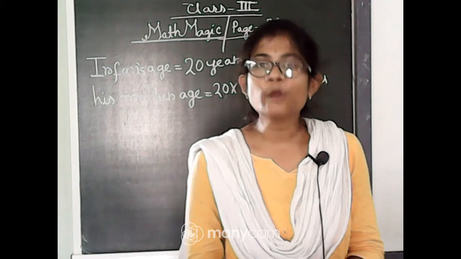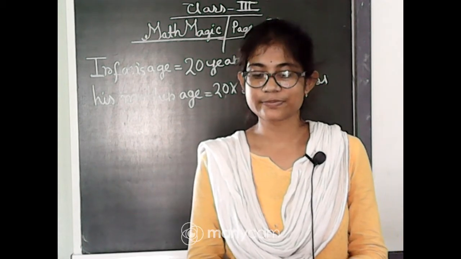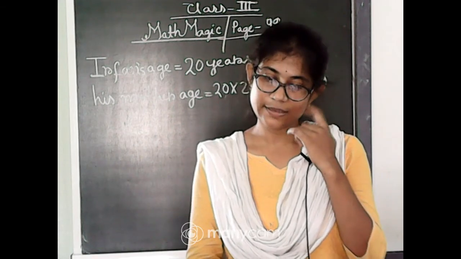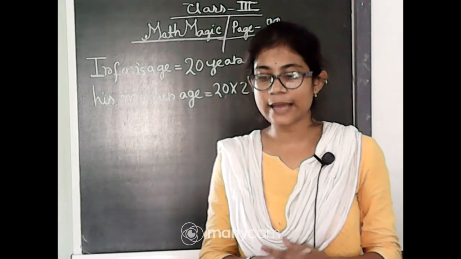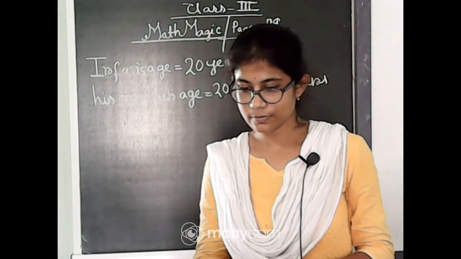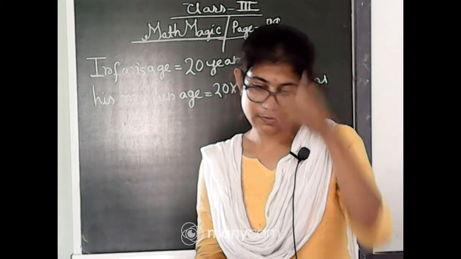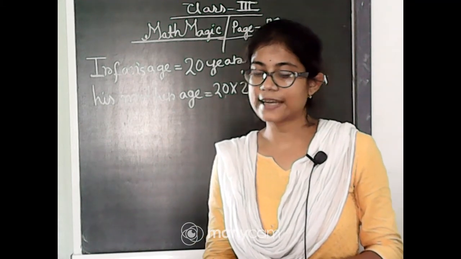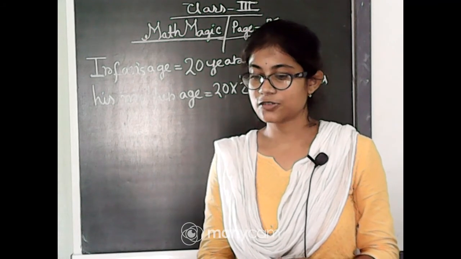Do you know what is birth certificate, students? Tell me, do you have any idea about birth certificate? Diksha, 20 plus 2 is not 40, 20 plus 2 is 22.